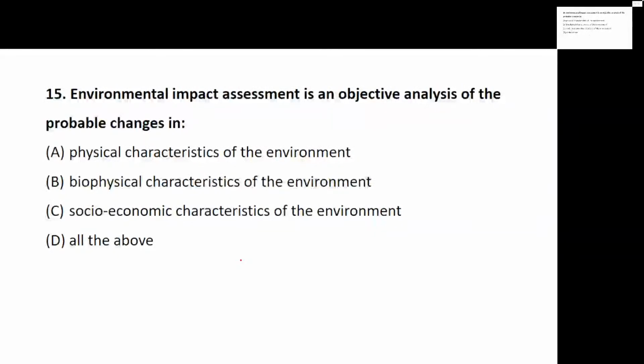When we are talking about environmental impact assessment, the objective is that the change in the environment, or the effect on the environment, is studied, evaluated, for what? Yes, very good. It is evaluated for physical, biophysical, socio-economic, that means for all the characteristics of the environment, to understand all the characteristics of environment.